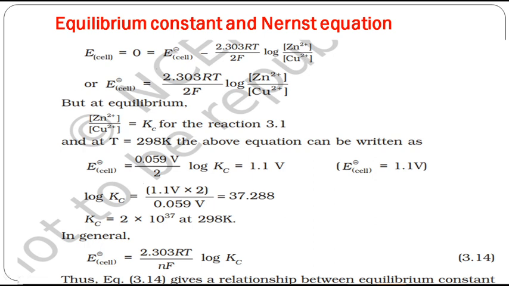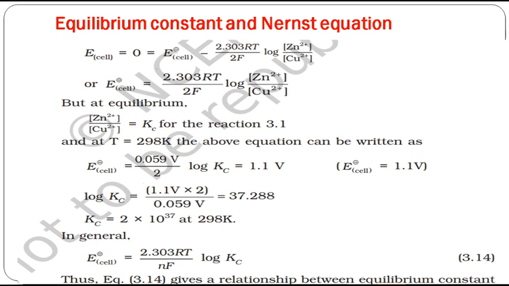Now if the reaction is at equilibrium, do you remember the first slide I taught you in session 1? In the first slide I told you, when an external potential of 1.1 volt is given to the Daniell cell, no more reaction will occur. That means what? The system is now at equilibrium. When the system is in equilibrium, there will not be any passage of electrons. No electron flow, so no current flow. Now the system is at equilibrium.